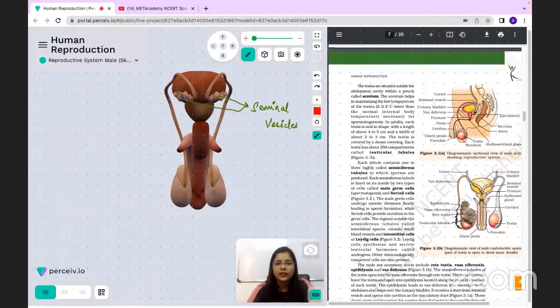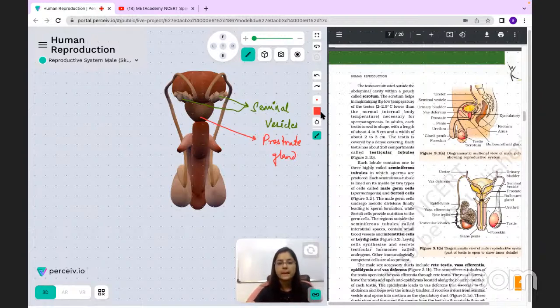All right, and this one is the prostate gland. The prostate gland in the male reproductive system is usually the unpaired gland over here. And another one, again present as an internal structure, is the bulbourethral or Cowper's gland, which is found in the male reproductive system. So 3 glands are specifically found in the male reproductive system: seminal vesicle, prostate and bulbourethral.